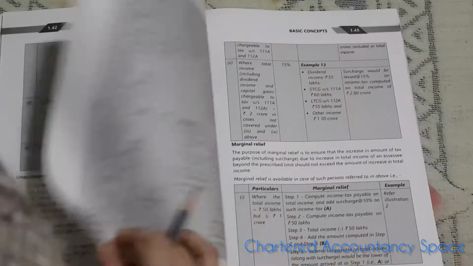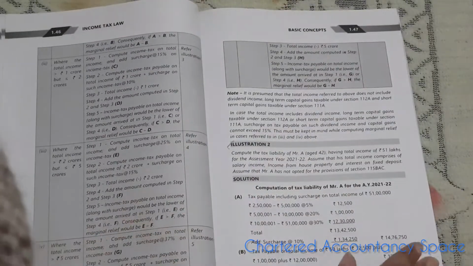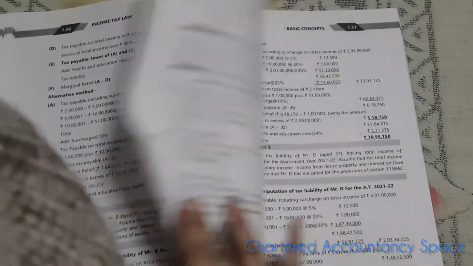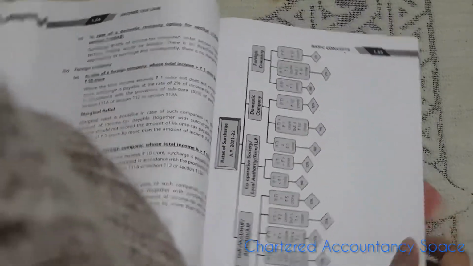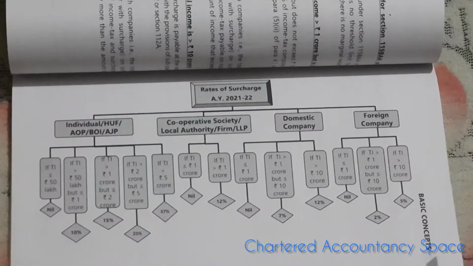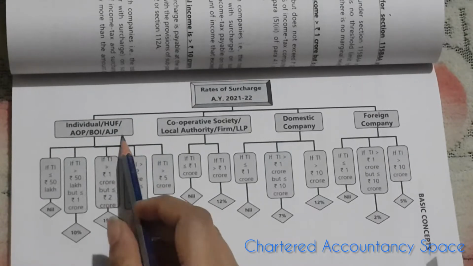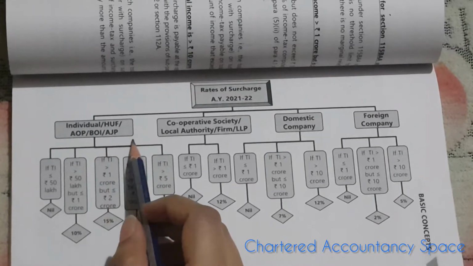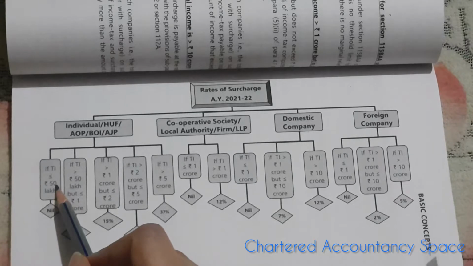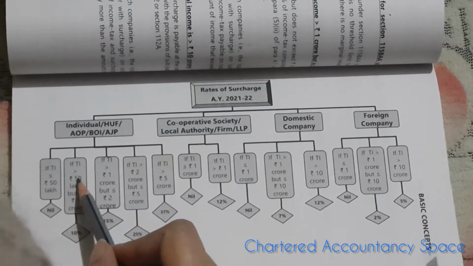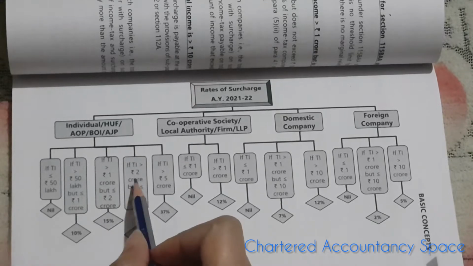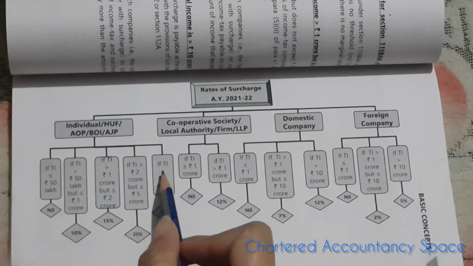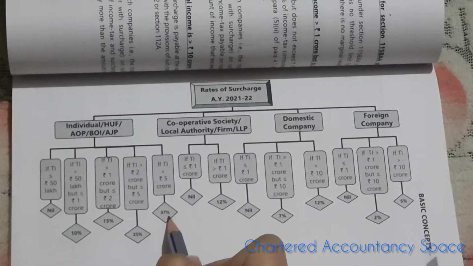Now we have the surcharge and the concept of marginal relief, given here for the various categories: individual, HUF, company. In the case of an individual, HUF, AOP, BOI or artificial juridical person, for income below 50 lakh it would be nil, and above 50 lakh to 1 crore it will be 10%. From 1 crore to 2 crore it will be 15%, from 2 crore to 5 crore it will be 25%, and above 5 crore it will be 37%.